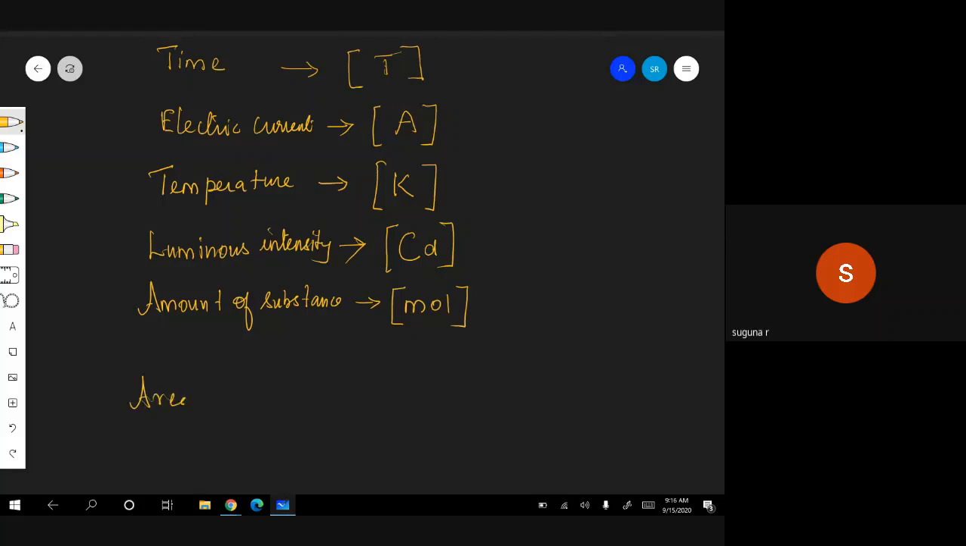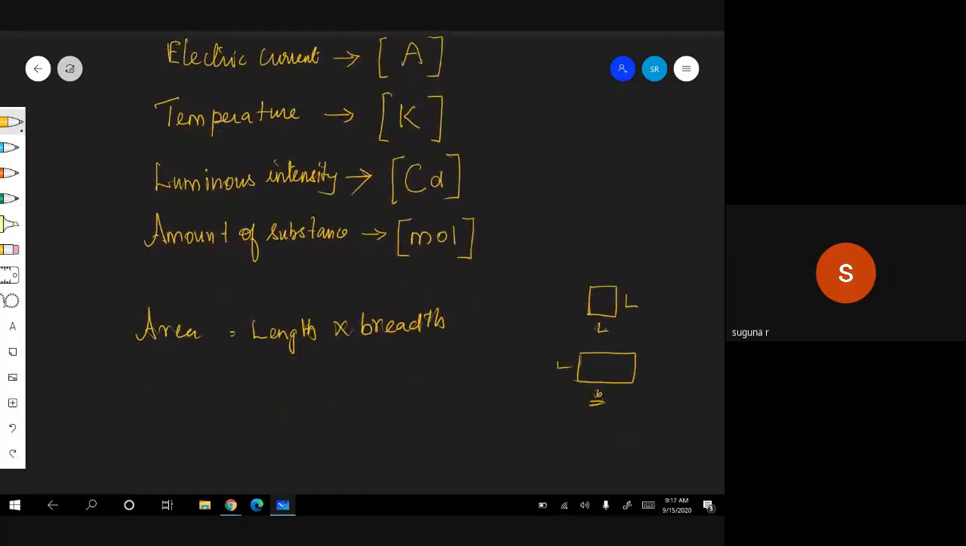Can you tell me? Area is nothing but, if it is a square, length into length. If it is a rectangle, length into breadth. Breadth is nothing but which physical quantity? Once again, it is nothing but length. Length, breadth, height, everything comes under the base quantity called length. Therefore, area means there are 2 things required. What is that? Length and breadth. Correct?